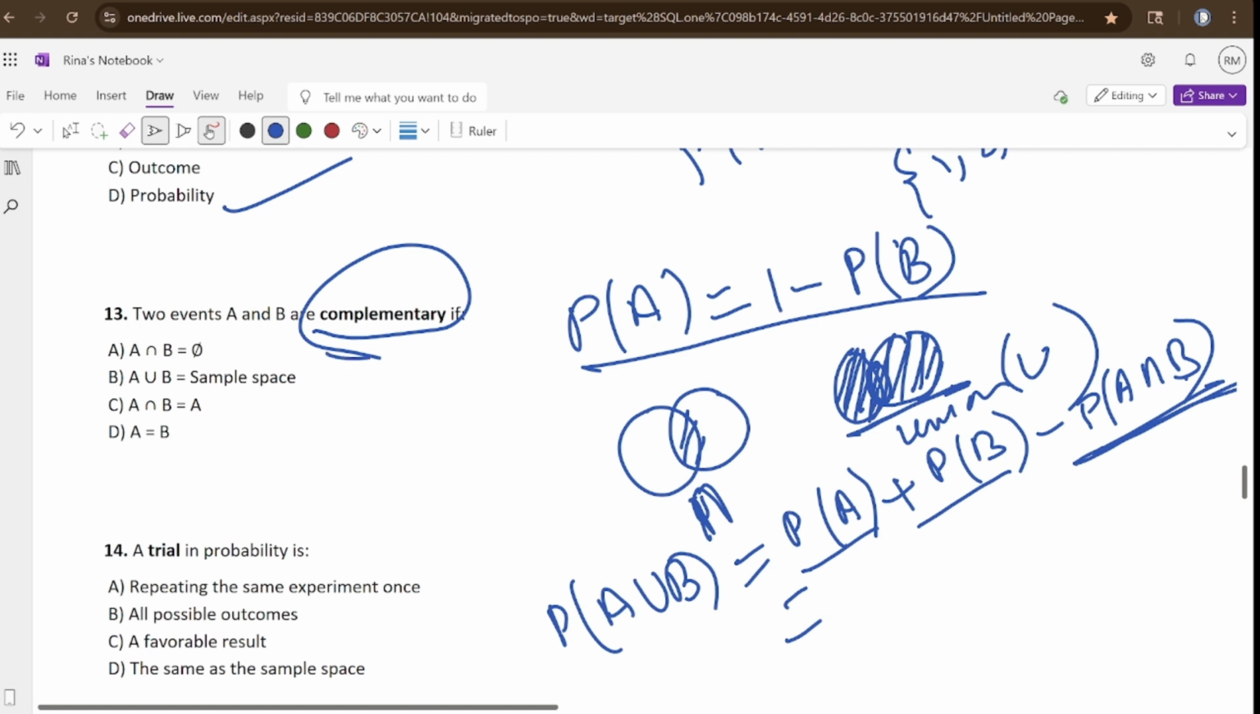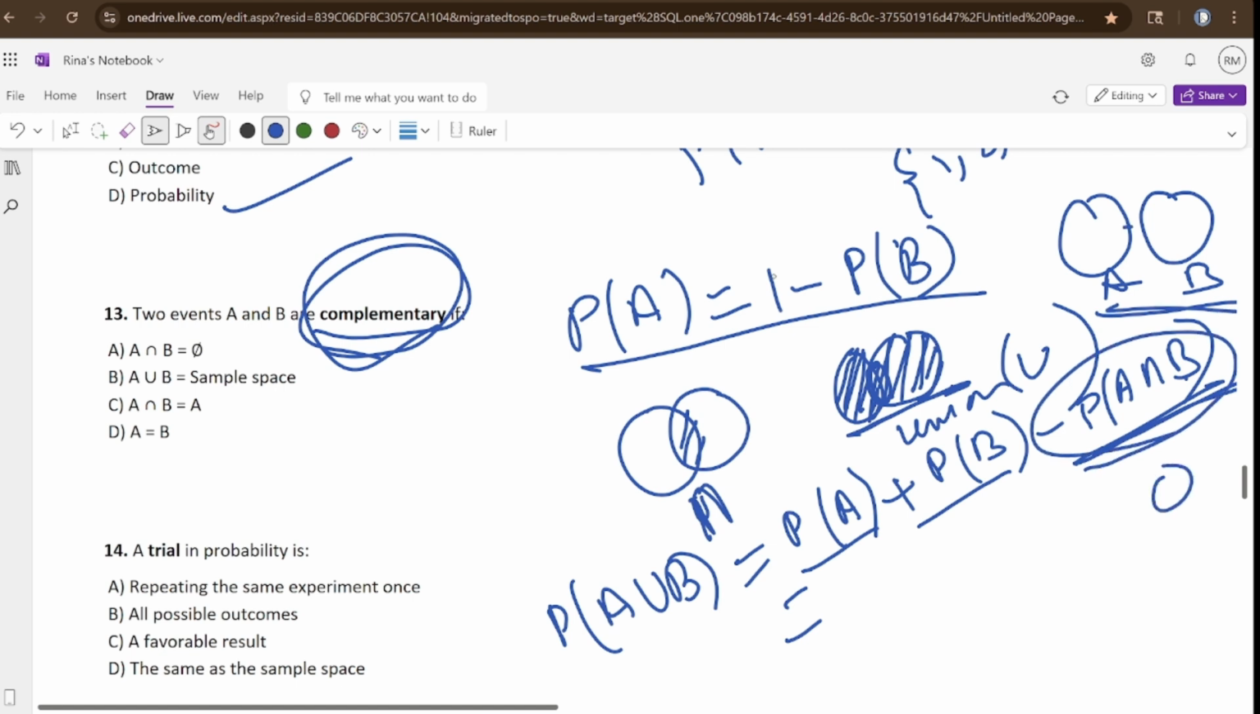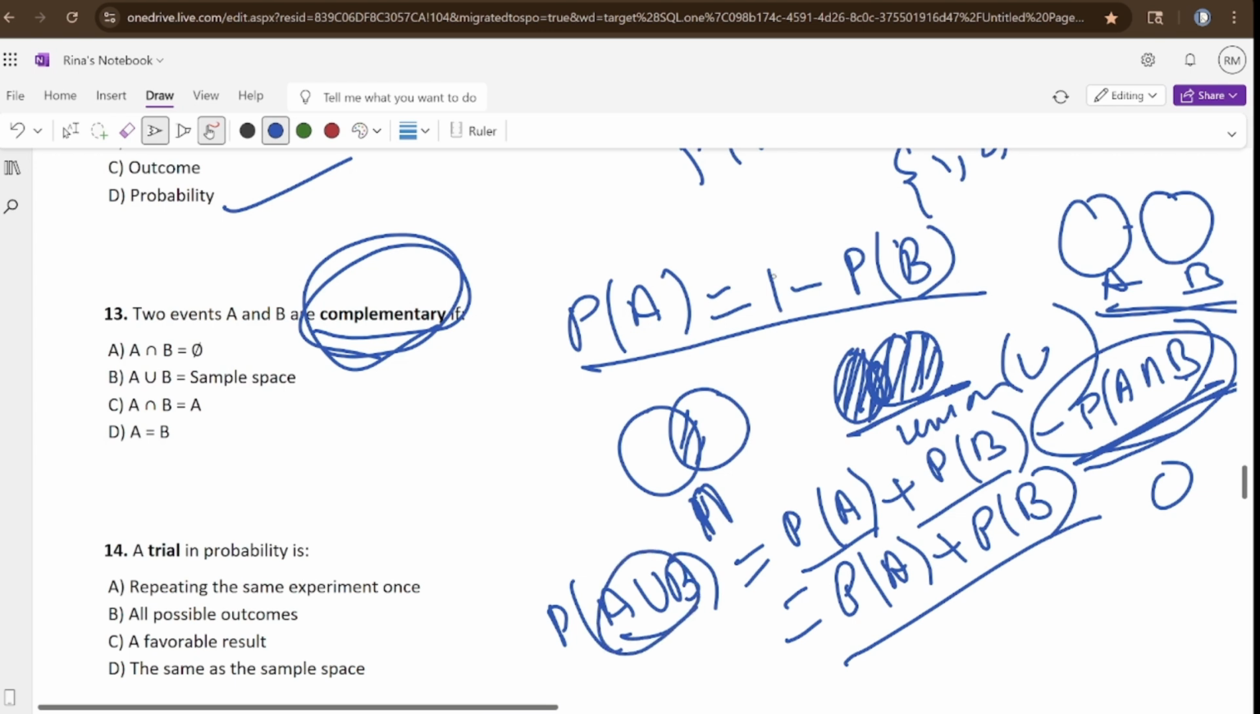Now see here, this is complementary. Complementary means these can never happen together. There is no interconnection; they are completely separate. So in this case there is no intersection point, and this portion will become 0. So it is PA plus PB. This is the complete sample space, so we can say A union B is the sample space.